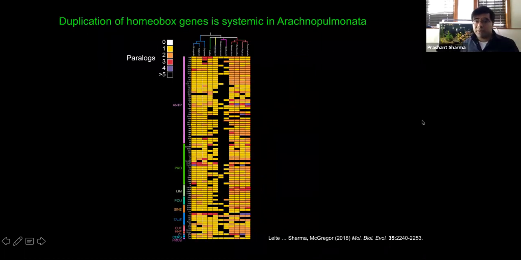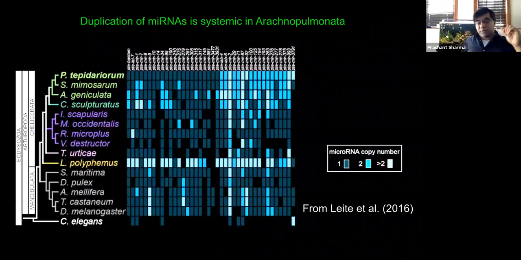Keep zooming out further and further, and you'll notice across the entire homeobox class, this pattern is systemic. There are lots of retained duplicates of Arachnopulmonata. A third line of evidence for that whole genome duplication comes from the survey of microRNA families. These are important regulatory elements that essentially act like rare genomic changes.